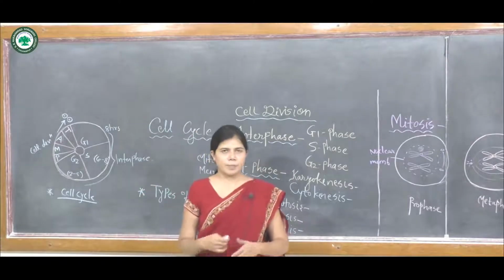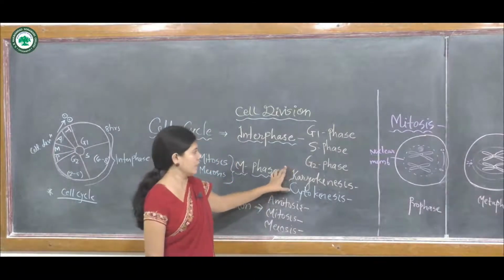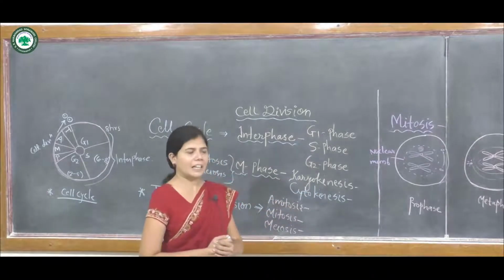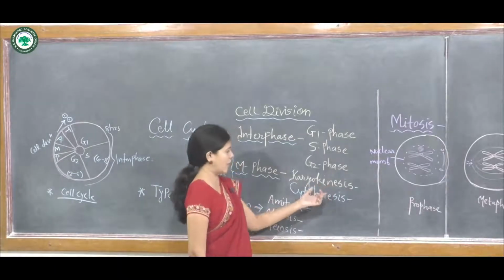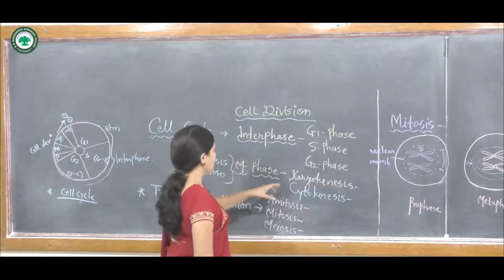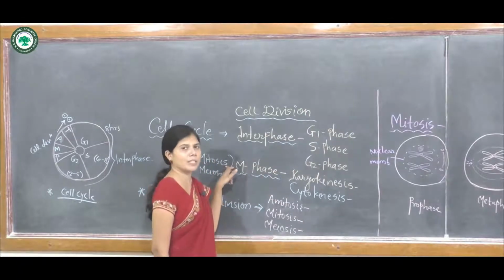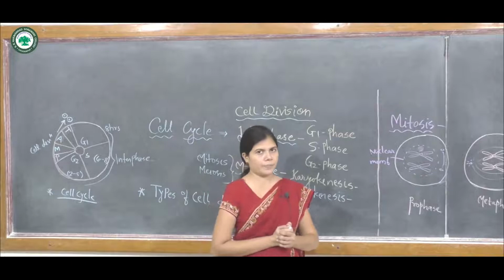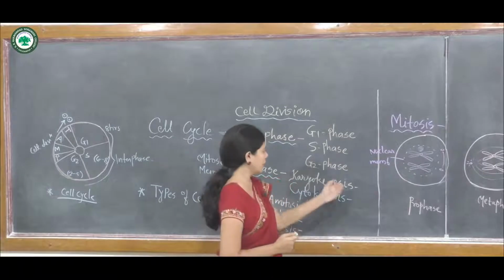Both phases, mitosis or meiosis, are carried out by two processes: karyokinesis and cytokinesis. Cell division involves division of the nucleus as well as division of the cytoplasm. Both karyokinesis and cytokinesis are present in mitosis as well as in meiosis. In karyokinesis, the division of the nucleus takes place and two daughter nuclei are formed.